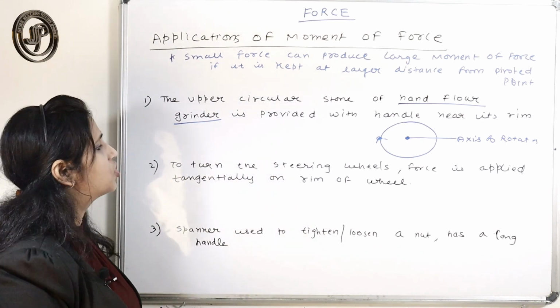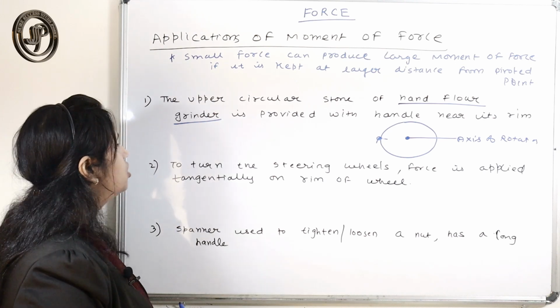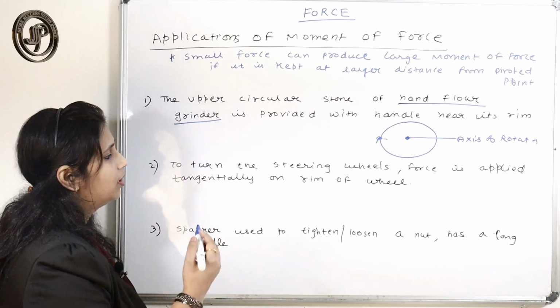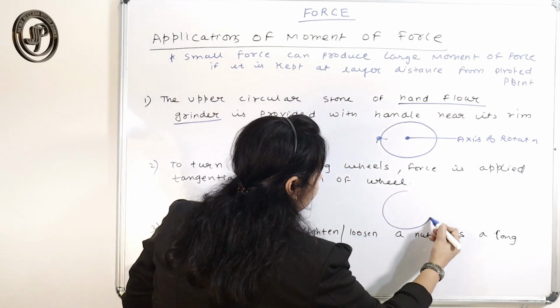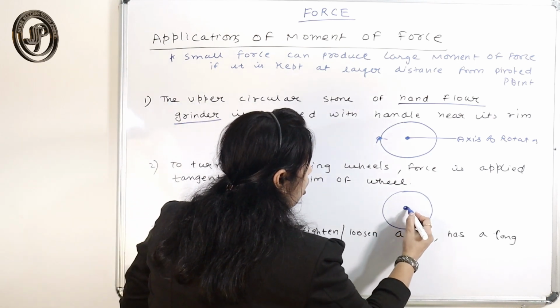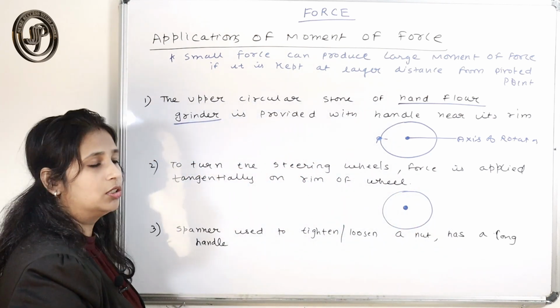Similarly, to turn the steering wheel, a force is applied tangentially on the rim of the wheel. Why? If this is the steering wheel of your car, this is the axis of rotation.